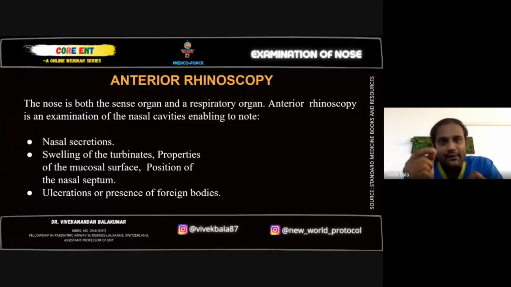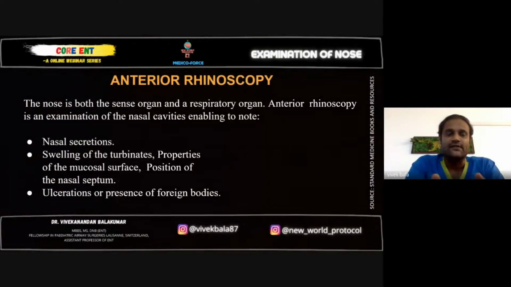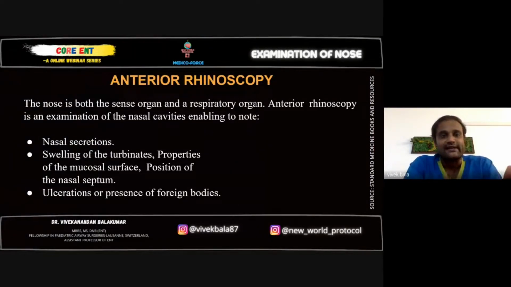Presence of any blood, vascular structures there. Small blood vessels which can tear off in the Little's area, which is in the antero-inferior part of the septum, can also be mentioned in this region. If there is an S-shaped deviation, you can easily say it, where there will be a deviation on both the sides, anterior deviation to one side with a posterior deviation to the other side. And presence of any ulcerations or foreign bodies in the nasal cavity has to be mentioned, and presence of any nasal mass has to be mentioned.